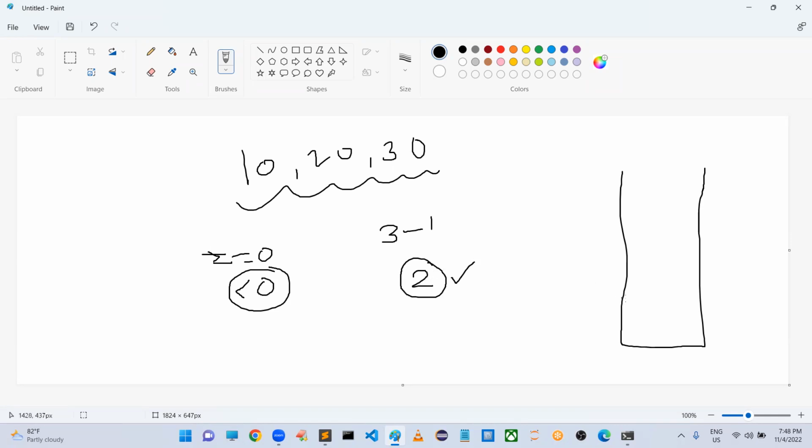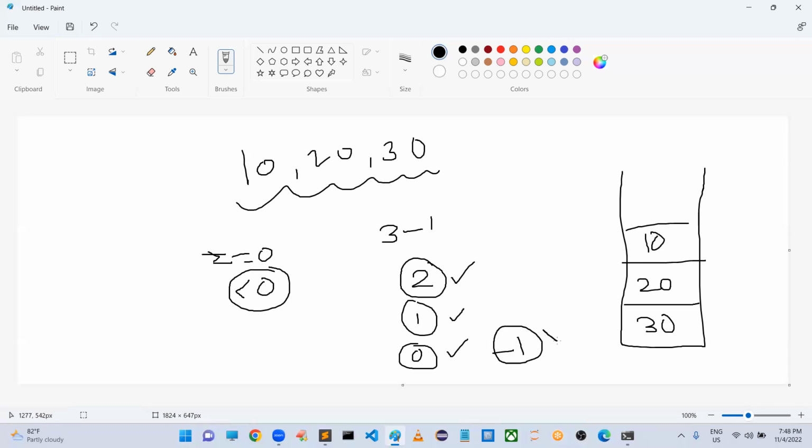No, then push this element into the stack. Then index minus 1, 2 minus 1, 1. Is it less than 0? No, push the element. Next, 0 is the next index. Is it less than 0? No, push that value. Next you will get minus 1. Is it negative? Yes, stop. Then you can print these values, and we will get 10, 20, 30.